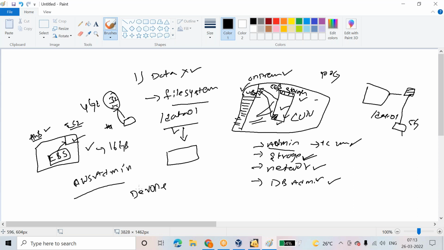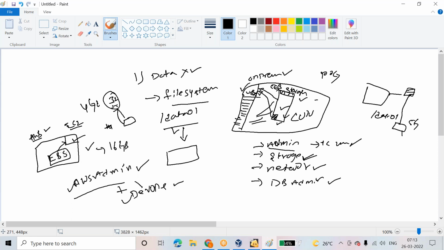Sometimes and endukantunnarante, some companies combining both the roles, AWS admin, DevOps role combining, and they will be having only one person. Some companies they are dividing, AWS admin is one person and DevOps engineer is one person. Maybe it can be plus or it can be only dedicated to these two roles. Okay, so learn both and you will be ready. You can be selected as a AWS admin, you can be selected as a DevOps admin, DevOps engineer.